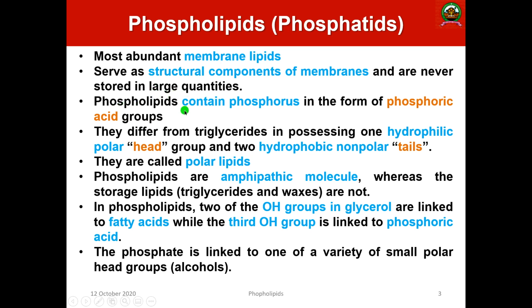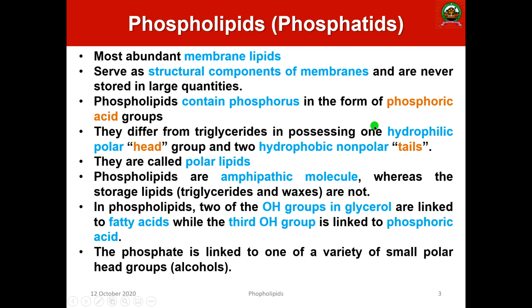Phospholipids contain phosphorus in the form of a phosphoric acid group. The most important difference between triglycerides and phospholipids is that triglycerides do not have any charges, but phospholipids do.